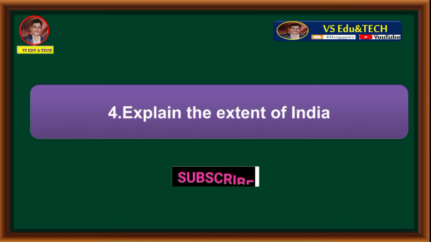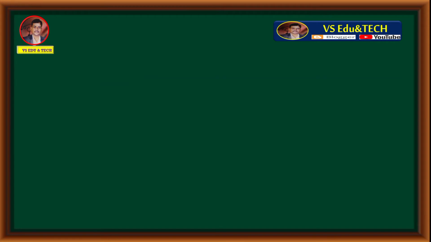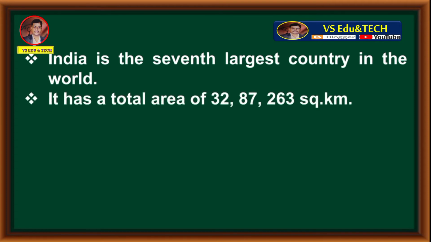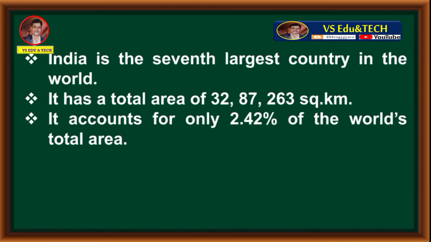Explain the extent of India. Answer is, India is the 7th largest country in the world. It has a total area of 32,87,263 square kilometers. It accounts for only 2.42% of the world's total area.